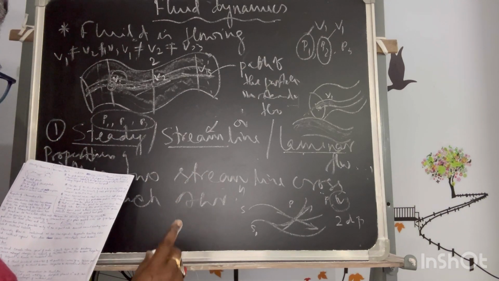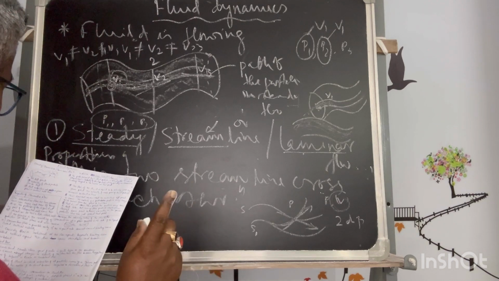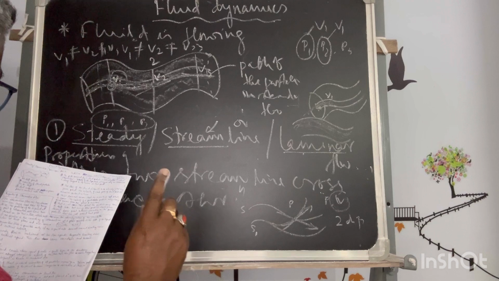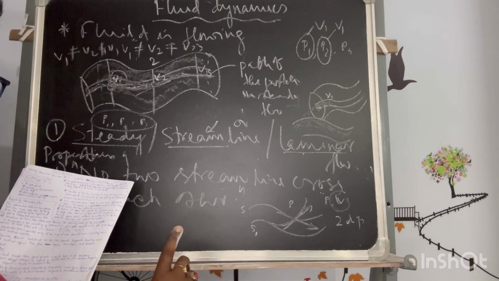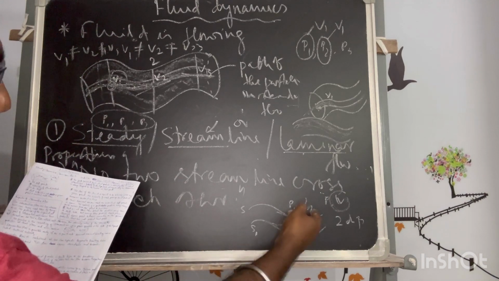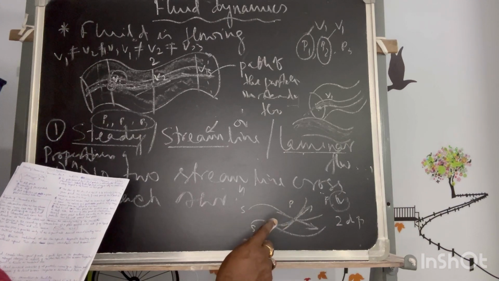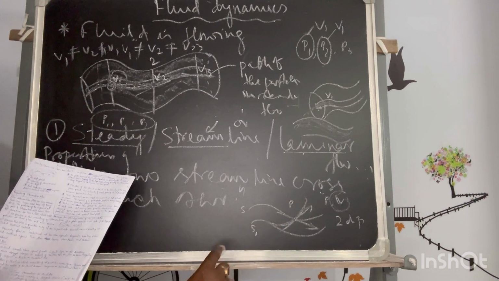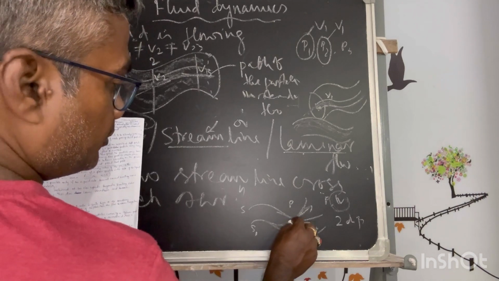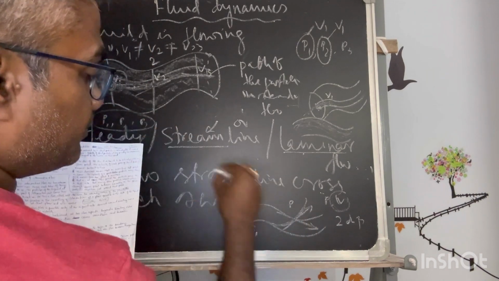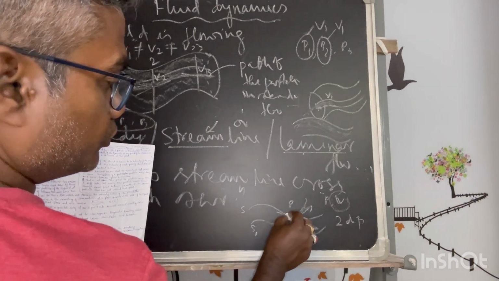If they do so, the particles of liquid at the point of intersection will have two different directions of flow. As I explained, two different directions of flow will decrease the steady nature, because one may disturb the other's smooth flowing.